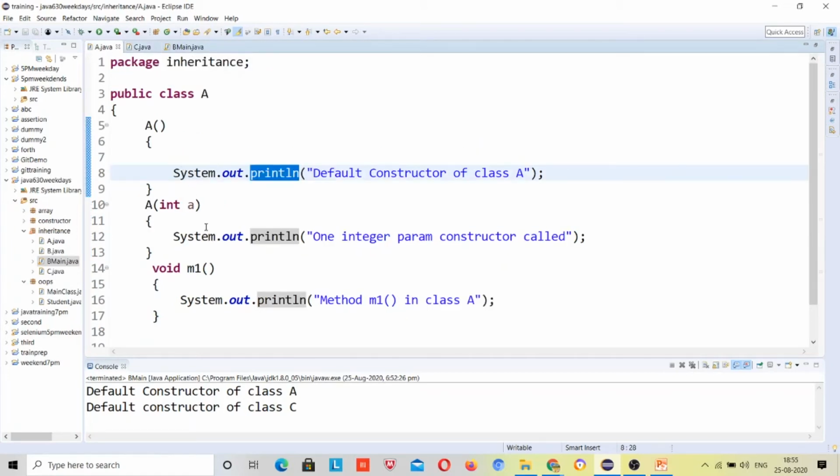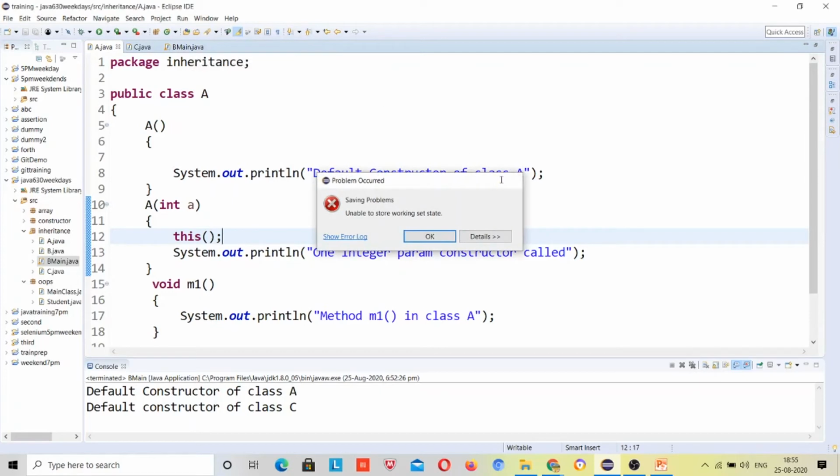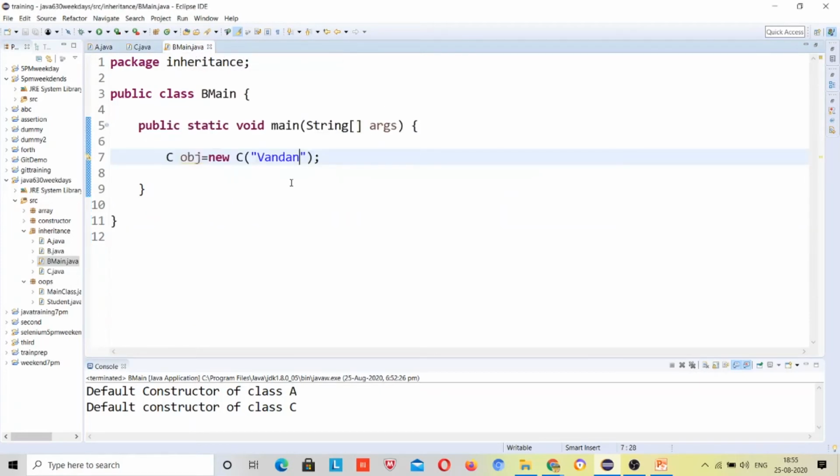Now guess. Now Sikhar, tell me the output.